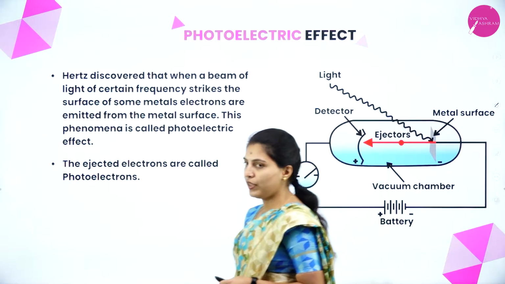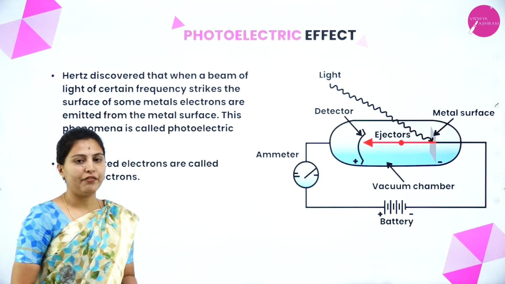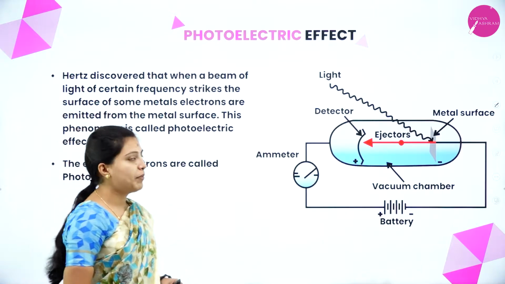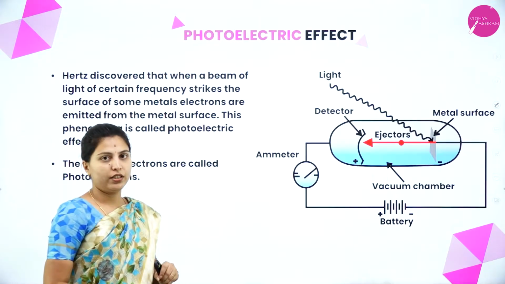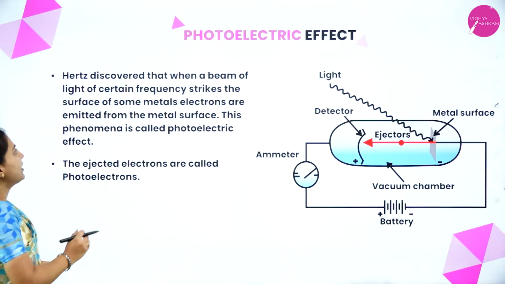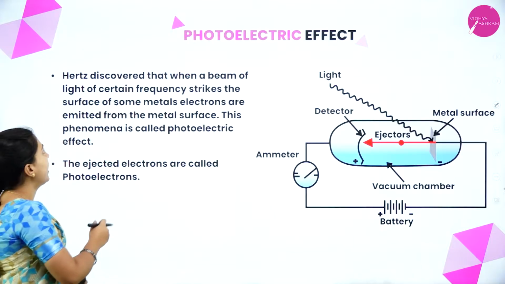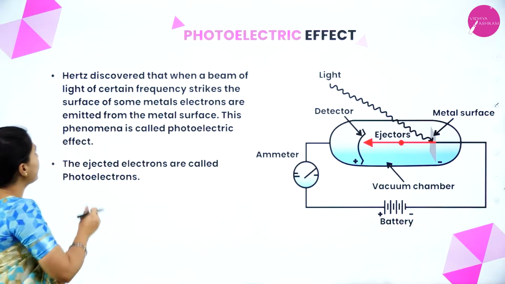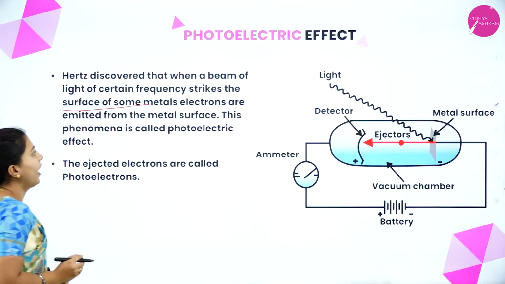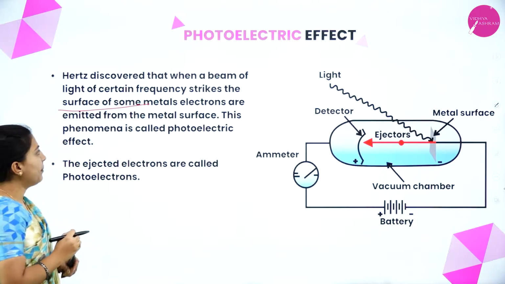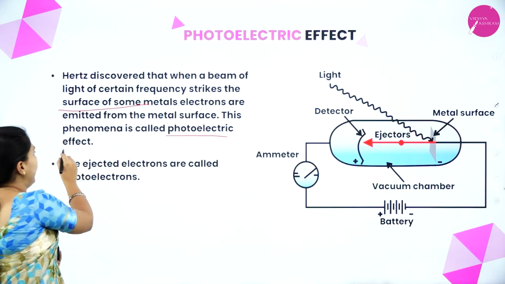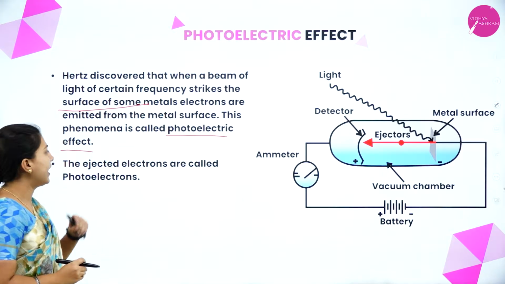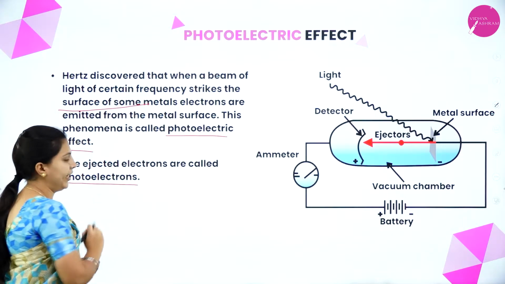So we'll see first what is photoelectric effect. Hertz, he is a chemist, he accidentally found this effect. So what does this effect mean? Hertz discovered that when a beam of light of certain frequency strikes the surface of some metals, electrons are emitted from the metal surface. This phenomenon is called the photoelectric effect. And the ejected electrons are called photoelectrons.